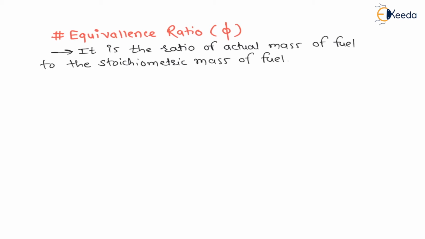It is represented by phi. My dear students, this equivalence ratio phi is nothing but the ratio of the actual mass of fuel to the stoichiometric mass of fuel. Stoichiometric mass means perfect mass, that is theoretical mass, right?